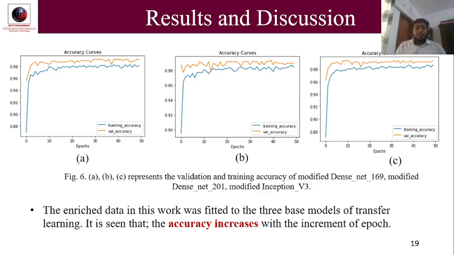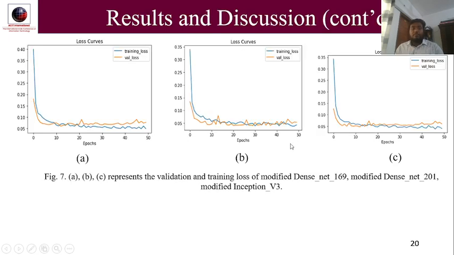Result and discussion. Figure 6 shows the validation and training accuracy of modified DenseNet 169, modified DenseNet 201, and modified Inception V3. It is clearly shown from the accuracy curve that the validation accuracy is much higher than the training accuracy. It shows that our model is not overfitted. The enriched data in this work was fitted to the three base models for transfer learning. It is seen that accuracy increases with the increment of the epoch.